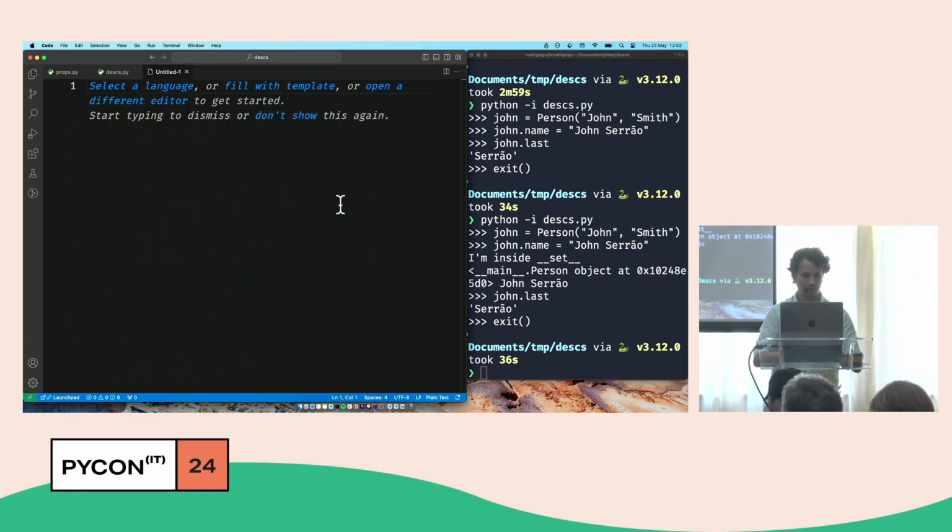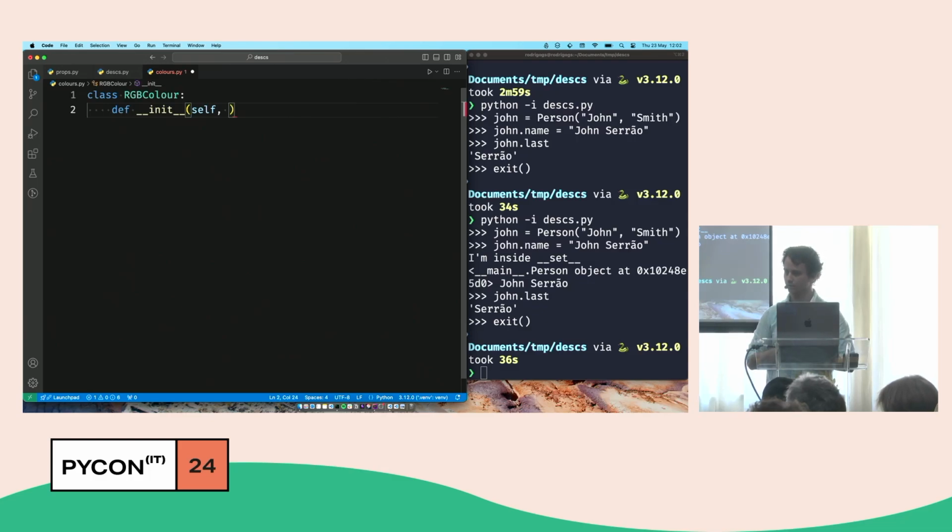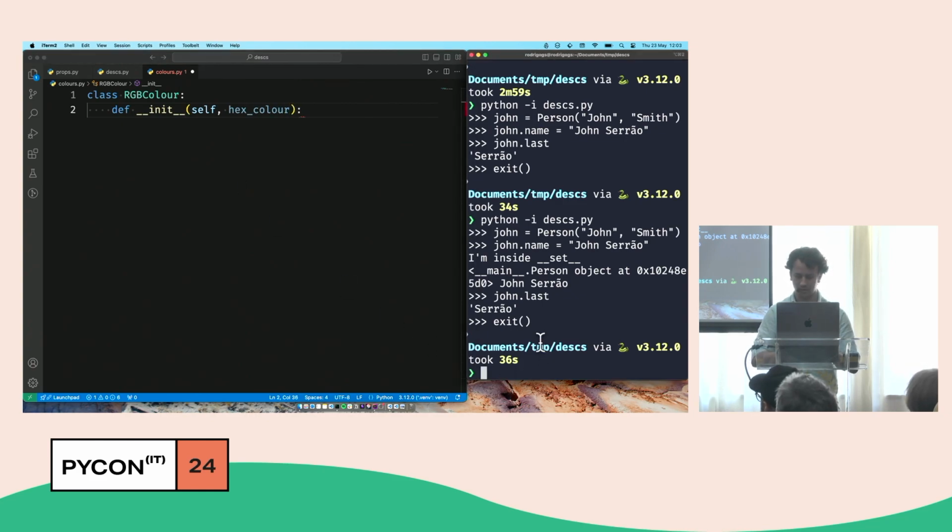So I'll create a new file. Let me call it, I don't know, colors. And what I want to do is create a class. I want to say that my RGB color is going to accept a hexadecimal code. Is everyone comfortable with hexadecimal codes for colors? It's just a representation, right? So for example, F8, F8, F2, this is a shade of white. This is a color. And it's hexadecimal because it's digits from 0 to F. So I want to do this.